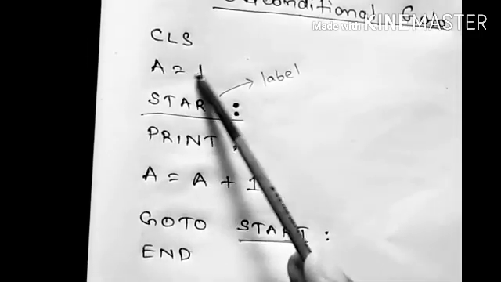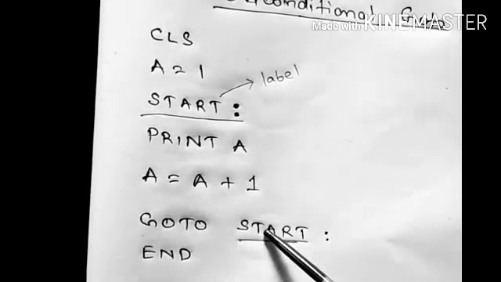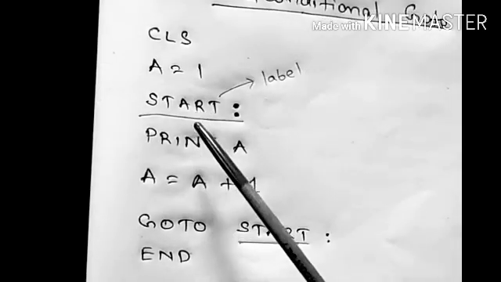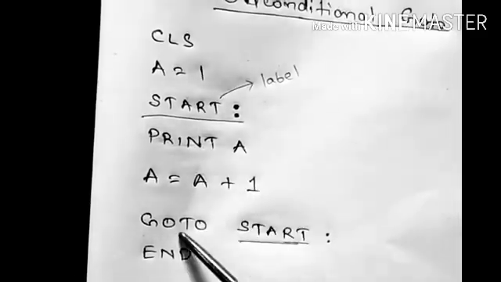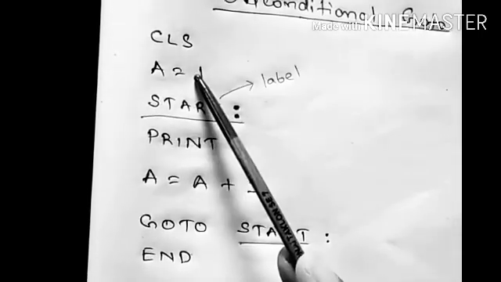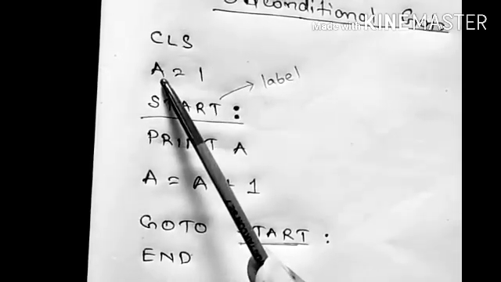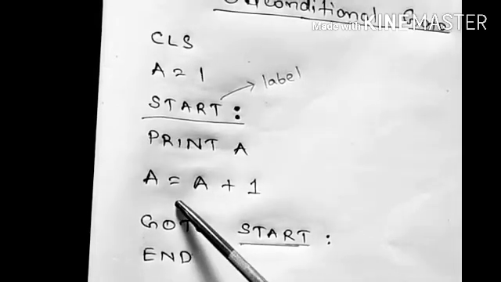But it will not go to a equal to 1, because the label start is found here. That means it will start the repetition from this line, not from there. After this label it will start the repetition of the program again. For that reason I have put a equal to 1 above this label, so that we can initialize the variable a with 1 at first. If I put a equal to 1 after this label, then all the time it will print 1, 1, 1, 1 like that.